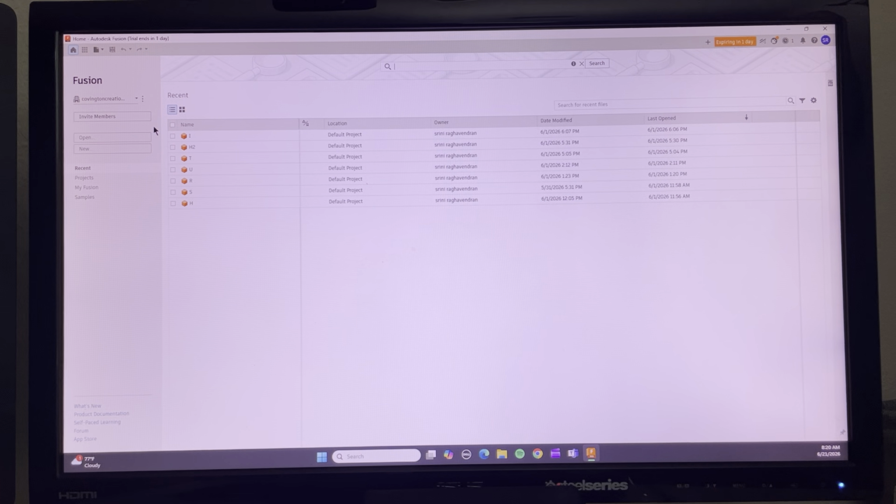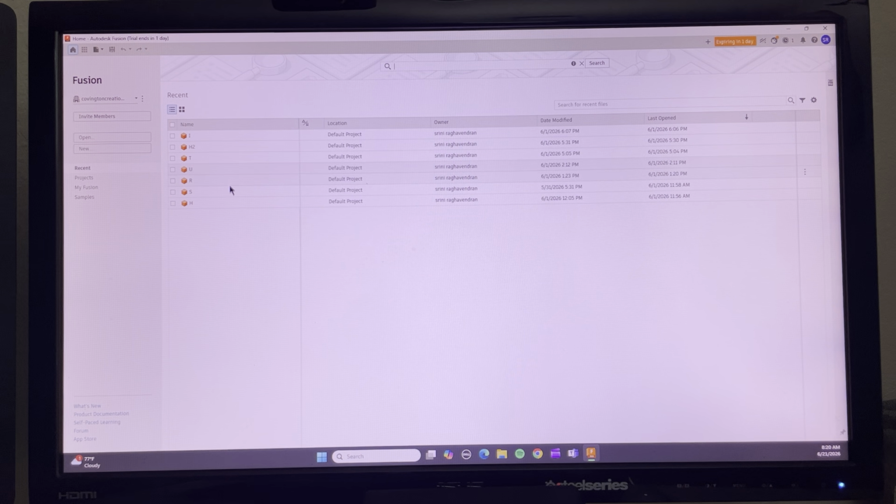Okay, so today let's look at how to make a flip name using Autodesk Fusion. I have this software called Autodesk Fusion. I have a free trial and it literally ends tomorrow. It ends in one day. And this is how I made all my flip name letters.